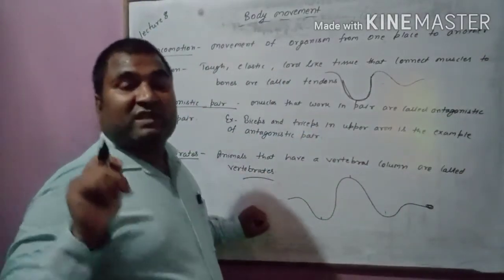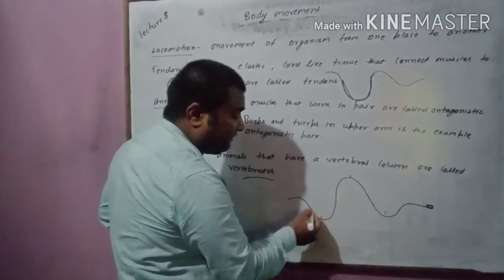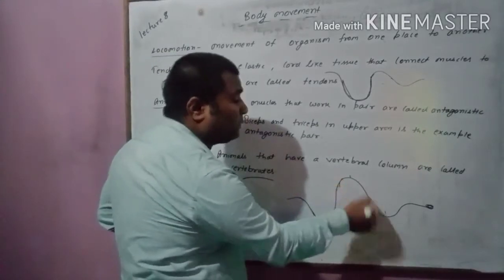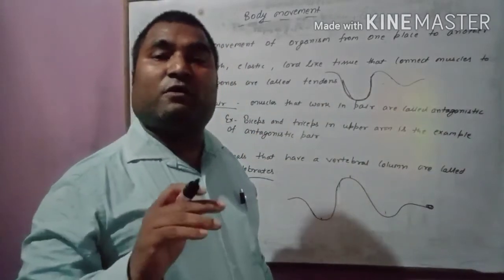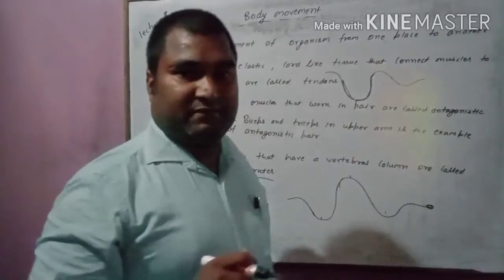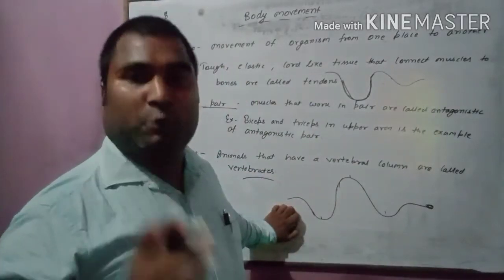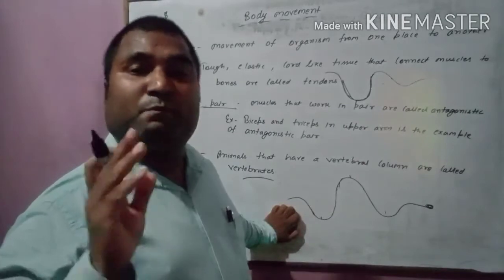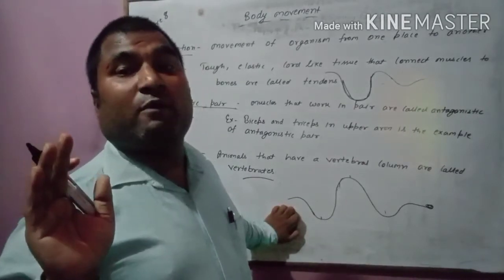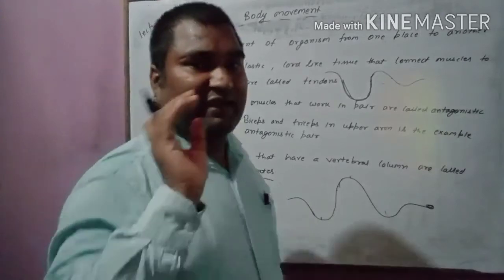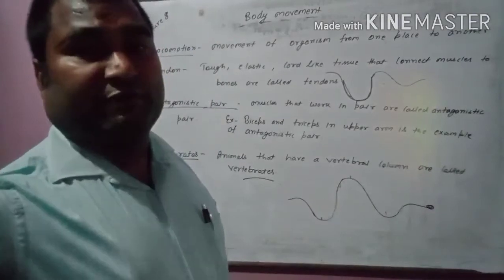One more thing: since the body is moving due to the jerk given by the loop, the snake can move fast, but it cannot move in a straight line. Due to this loop formation, the body is moving due to the loop. The snake can move very fast, but it cannot move in a straight line. Okay, so this information I will write, then you will note it down.